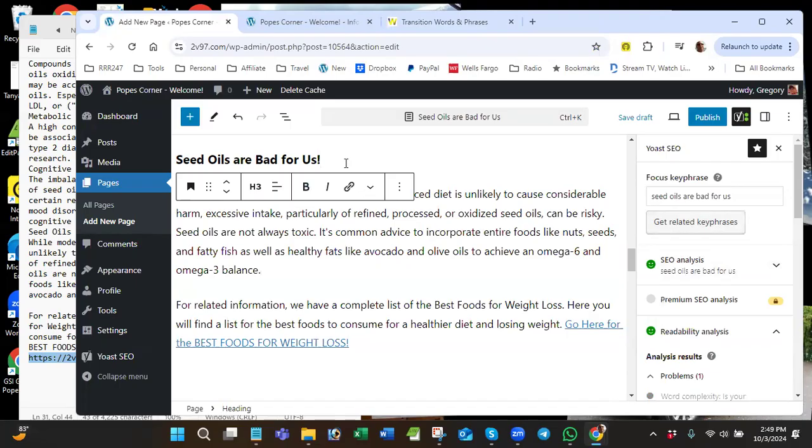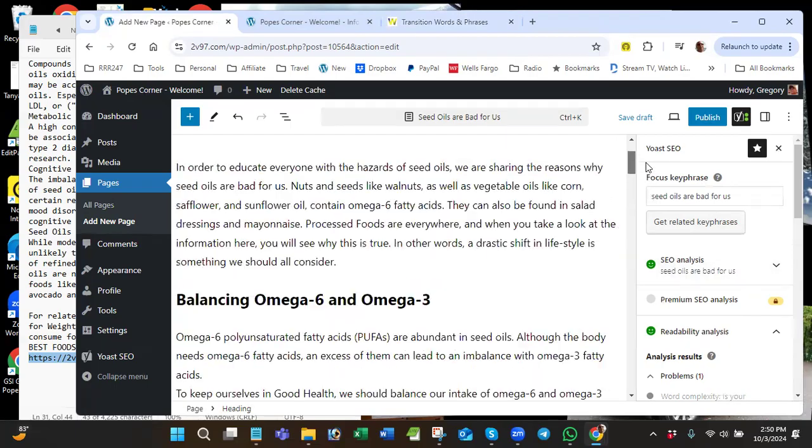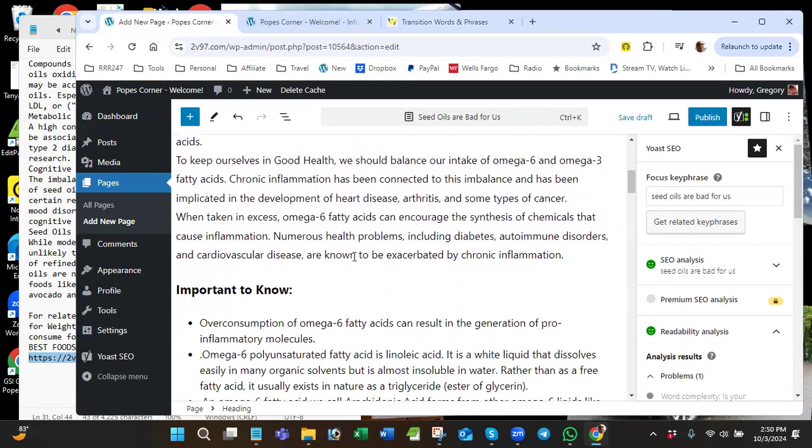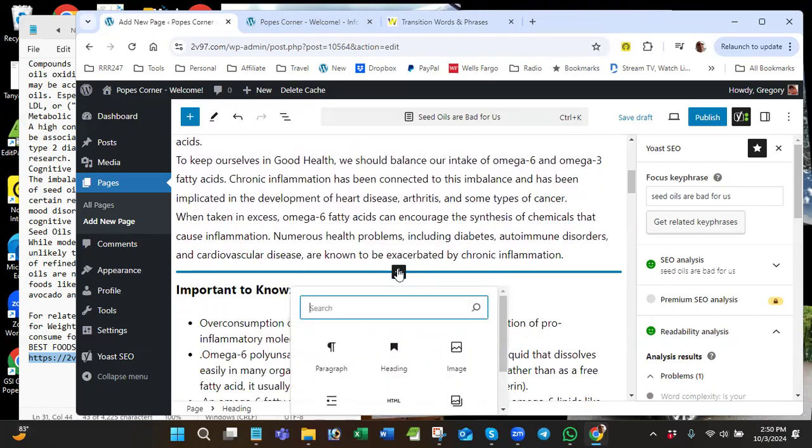Sometimes you'll have more words than just the focus key phrase. In this case, I just used the focus key phrase. So that's why it turned green, even though I don't have an image. But I'm going to add an image now. So I'm going to go up here to the top. And I wanted to put my image right in around this point right here. And I can always move it around if it's not where I want it.